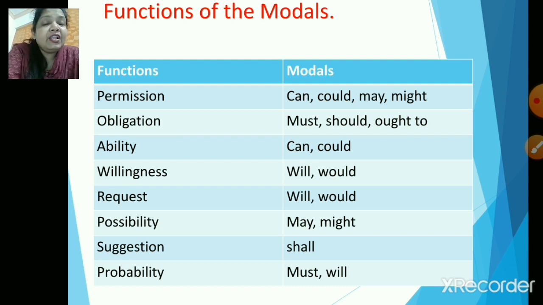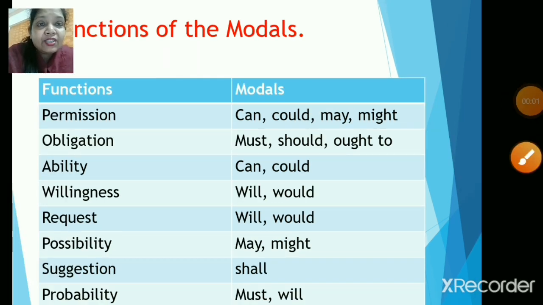Alright, so we will do a few more sentences to get more clarification. Now children, to make these functions easier for you, let us quickly go through one example. The first one is permission. Okay, so now you are going to ask someone for permission. Something like, can they sleep here? Yes, so that is going to be your permission.